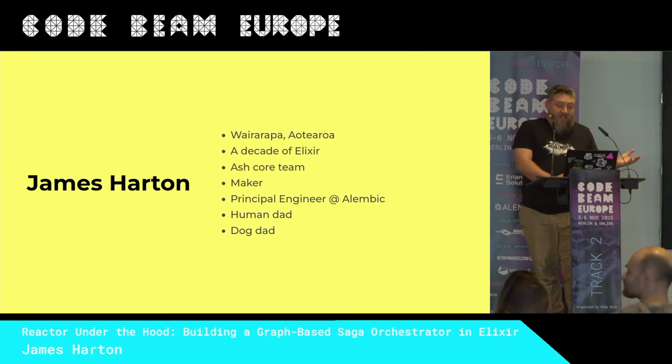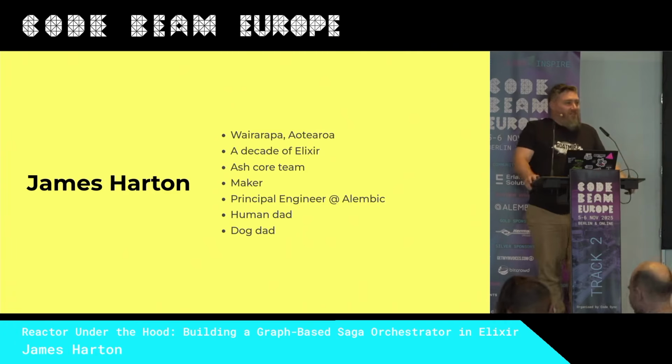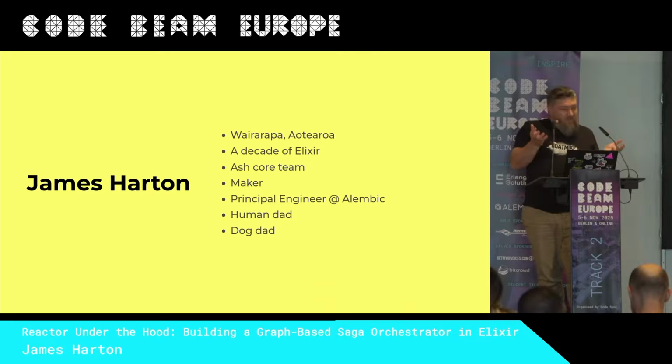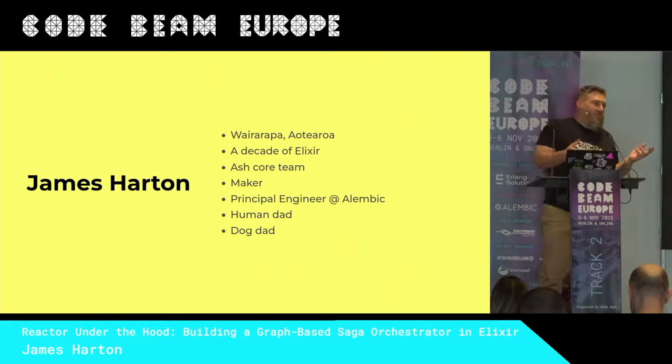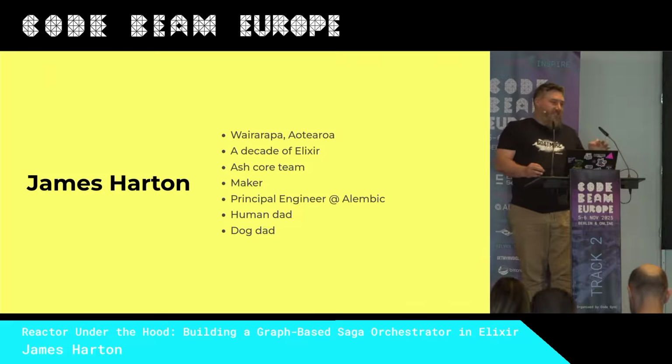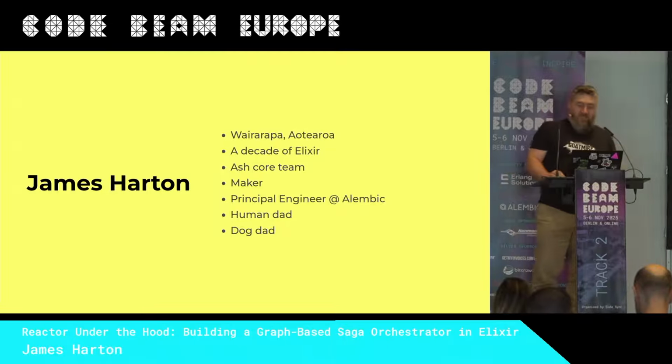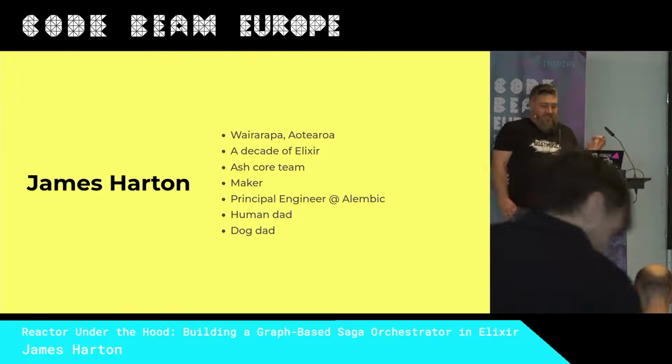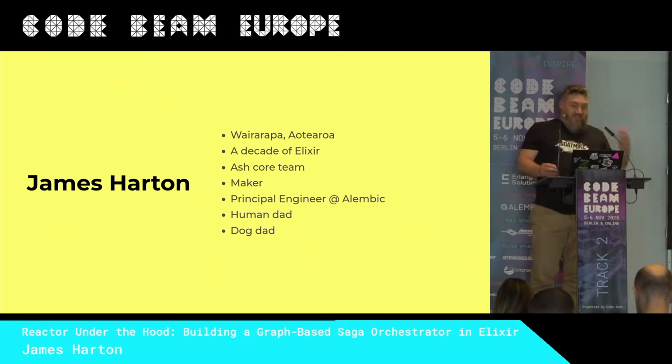So I'm James, and I live in a tiny rural town, about an hour from Wellington, New Zealand. It's about a population of about 3,000 people. Given the small population and that most of the local economy is dairy farming, I feel confident suggesting I might be the best Elixir programmer in town. But I am also probably the only one. I've been writing and releasing Elixir into production and into other people's dependencies for about a decade.